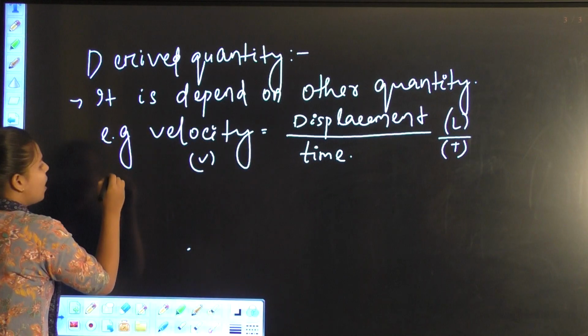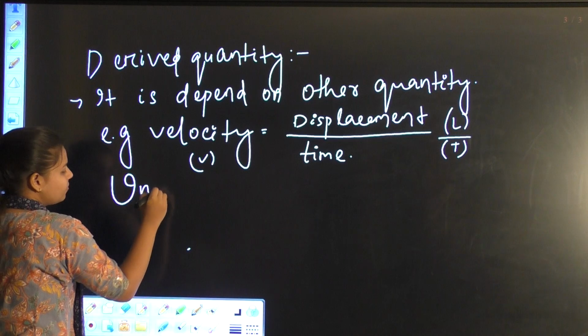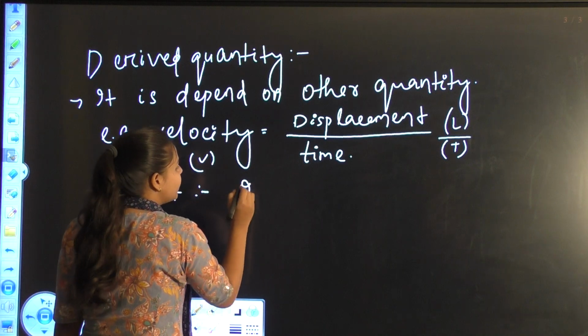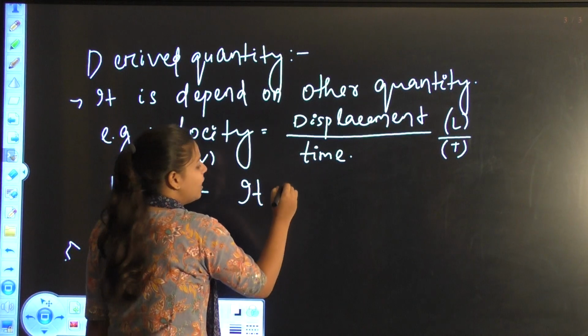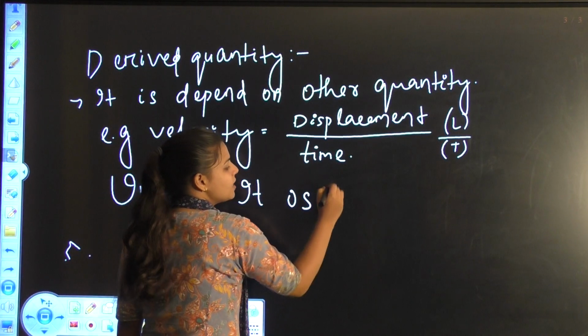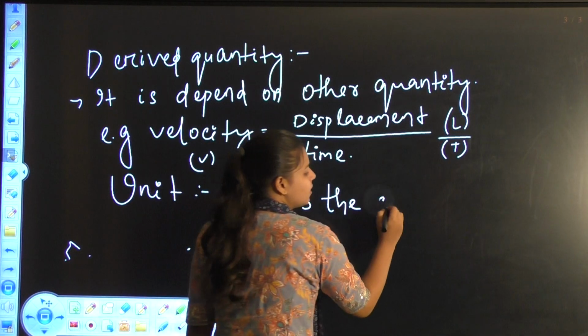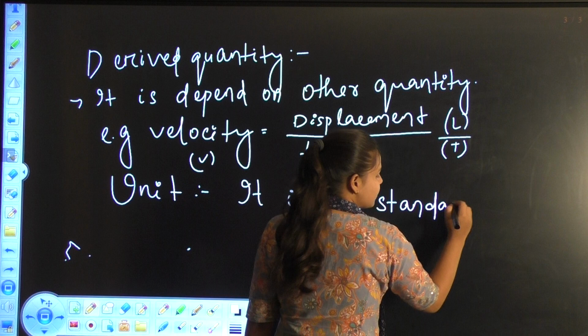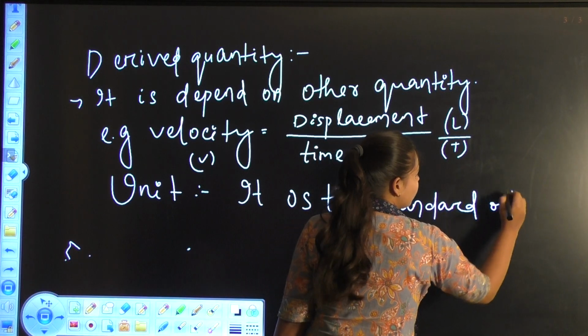Now we know the fundamental quantities and derived quantities. Let's come to our topic, unit. What is unit? It is the standard of measuring any physical quantity.